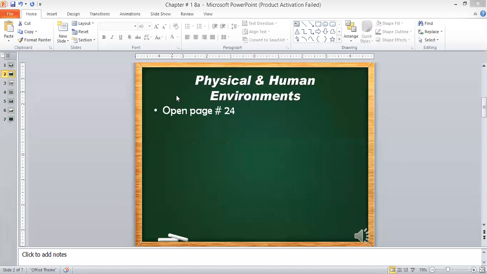We will do some less, so everyone will not get a chance, because there are only two or three paragraphs on the page. Some of the students will get a chance, and others will get a chance in the next classes, because there are so many pages left. So everyone is on page 24.